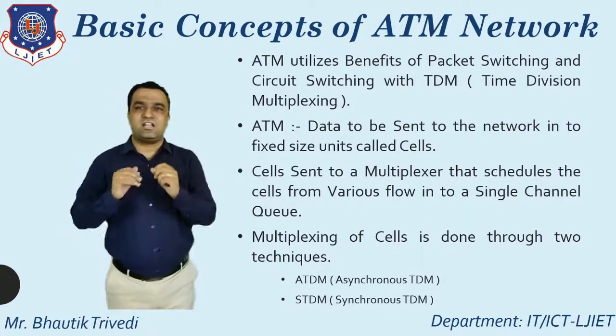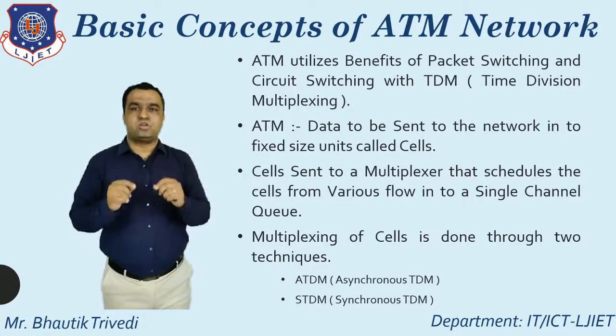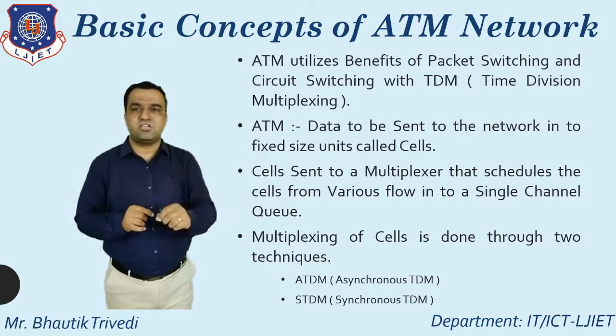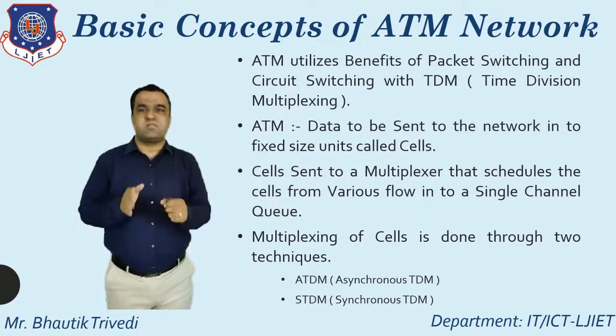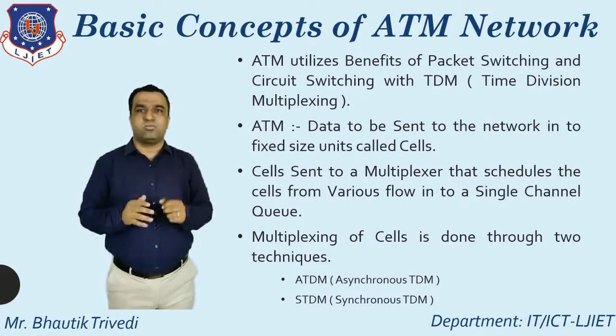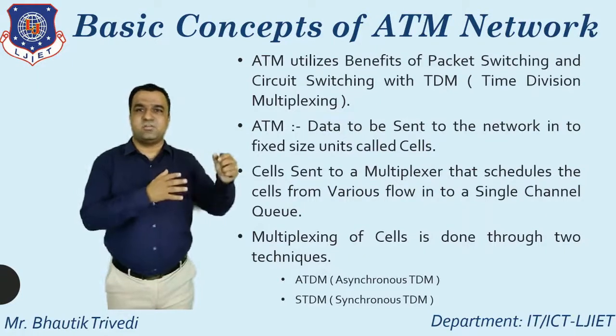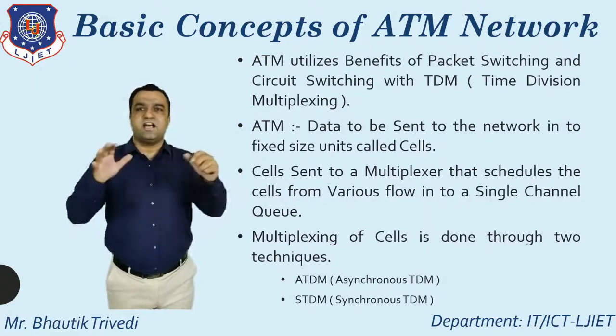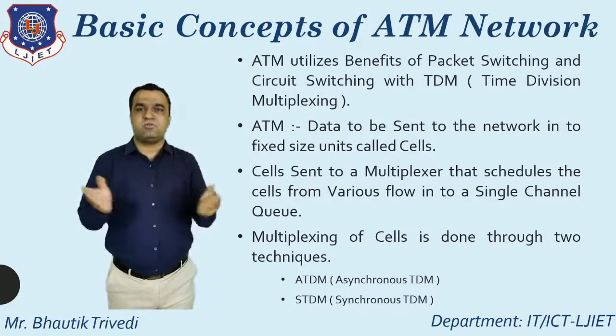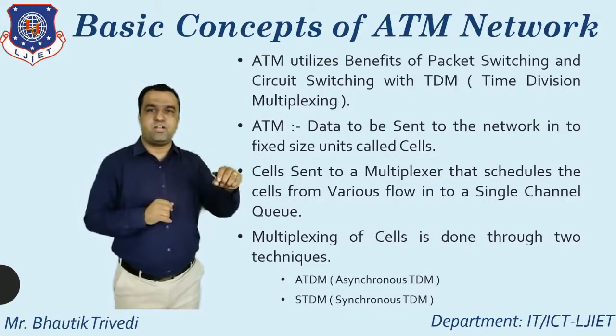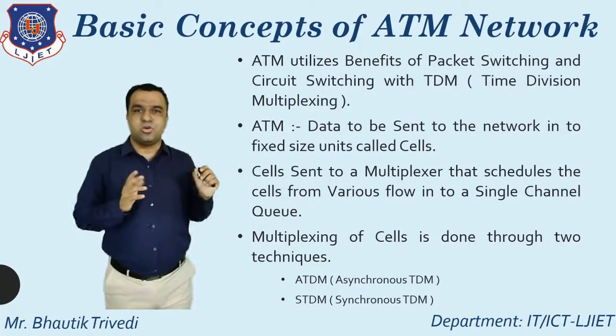So up to this, at least you know, if you want to transmit data with using the concept of ATM, must remember one thing, that is in the form of the cell. After that, whatever the cell, it is directly sent to the multiplexer. Multiplexer directly schedules the cells from the various flows and puts them in a single channel queue.